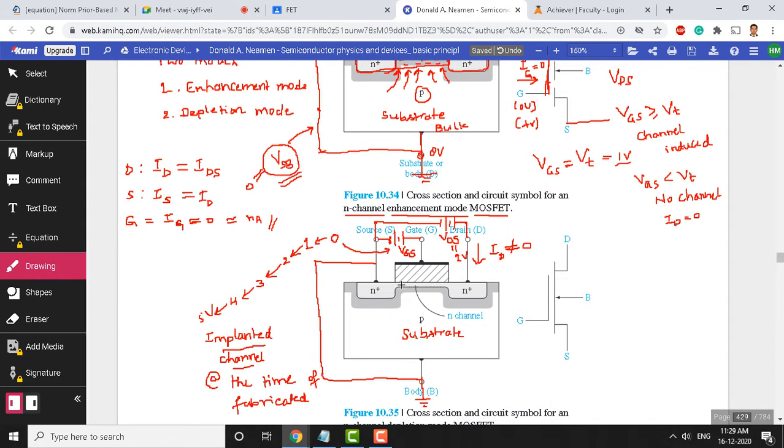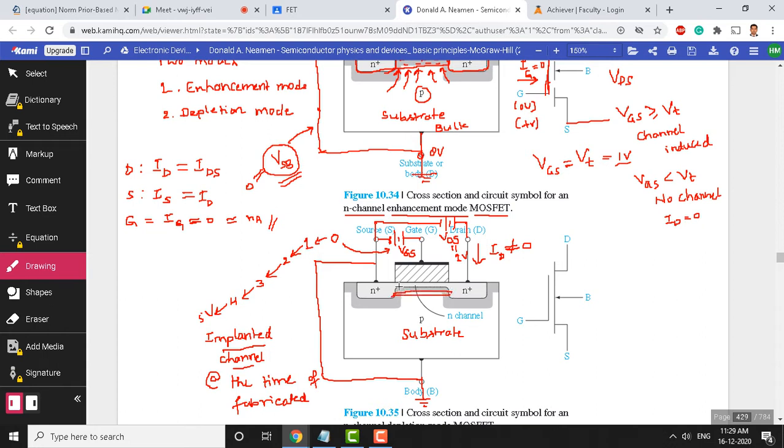What you are observing is that when gate to source voltage was 0, the channel is narrow. But now we have increased the gate to source voltage, positive to the gate and negative to the source, and we are increasing it in an incremental manner, 1 to 2, 2 to 3. So slowly this channel will keep on expanding like this. You can see it will expand like this, it will expand like this.